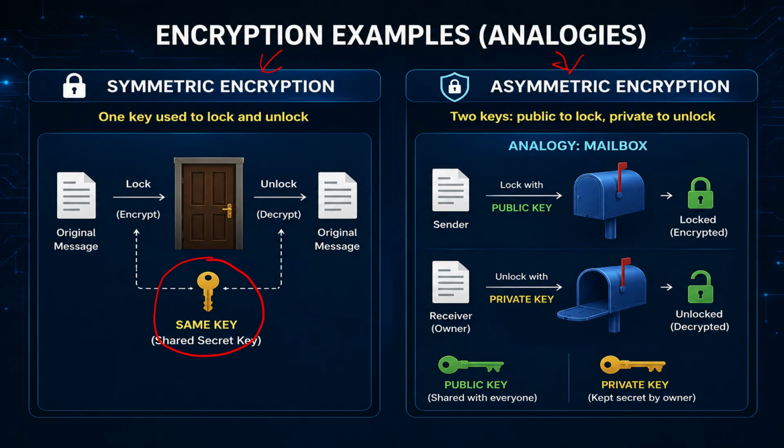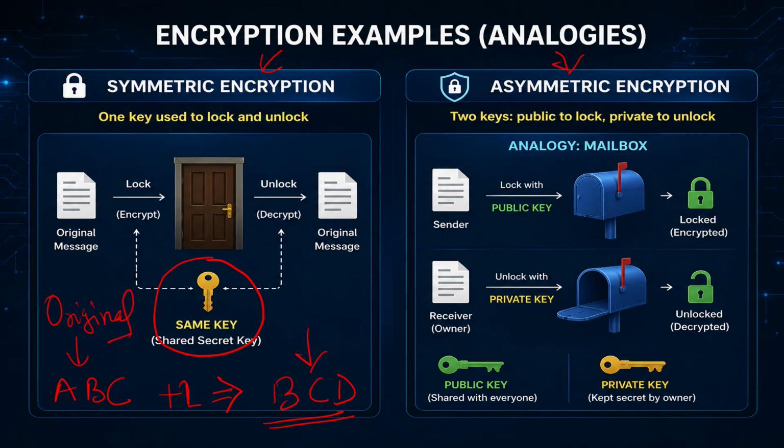A basic example of encryption: let's say something is written A, B, C, and you add +1 here and it becomes B, C, D. So this is our encrypted message and this is our original message.